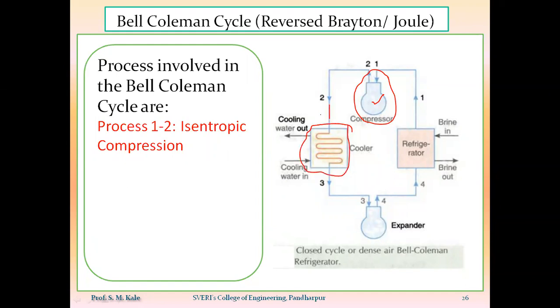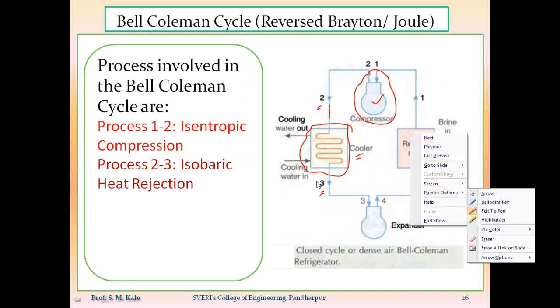The 2 to 3 process will occur inside the cooler, and instead of isothermal, this process will now be the isobaric heat rejection process.